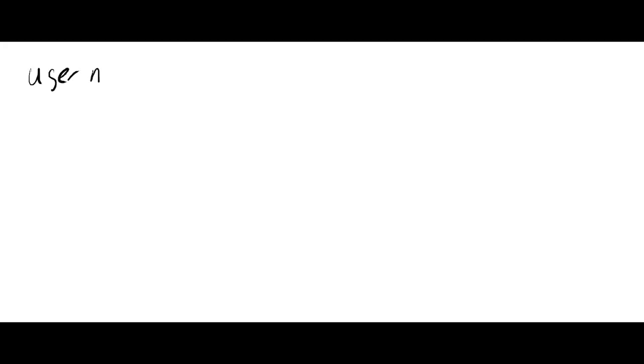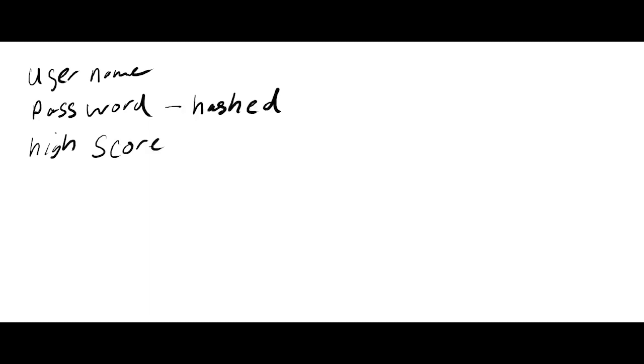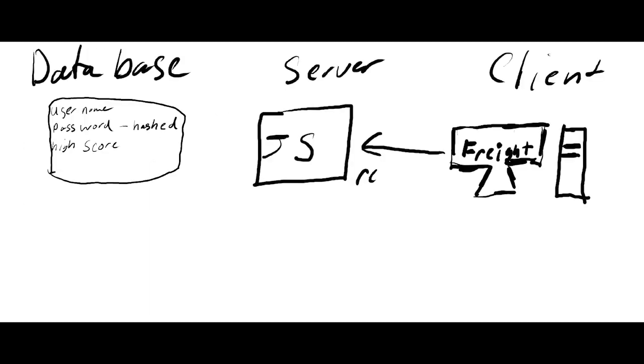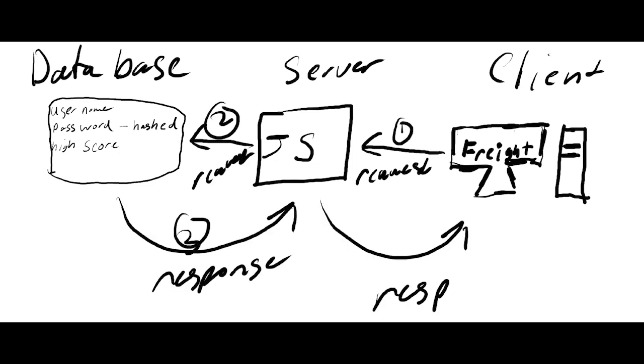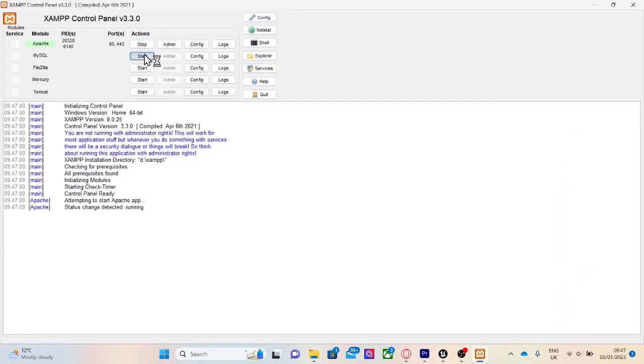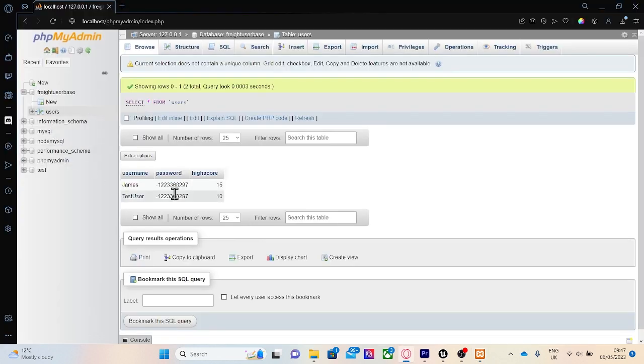The game is able to store data on players who create an account. This includes username, hashed passwords and high score of the player. This system is composed of 3 parts, the database, a server and a client. First, I developed the system to work locally and then moved everything online. To create the system locally, I used XAMPP to run the database, which also allows me to use my PHP admin to create and manage the database. Here's the database I created.